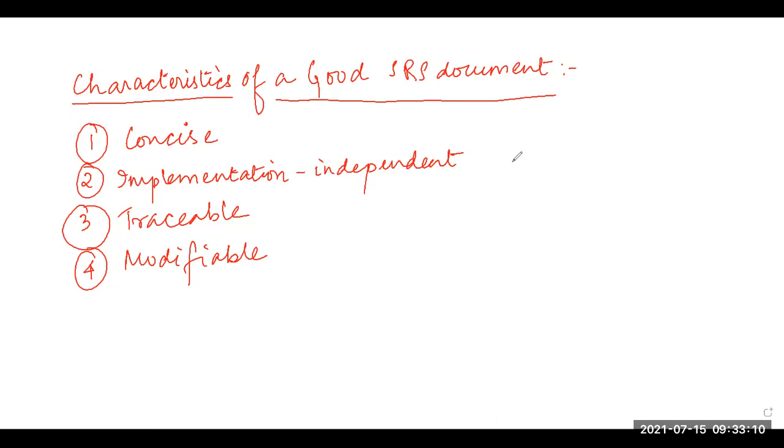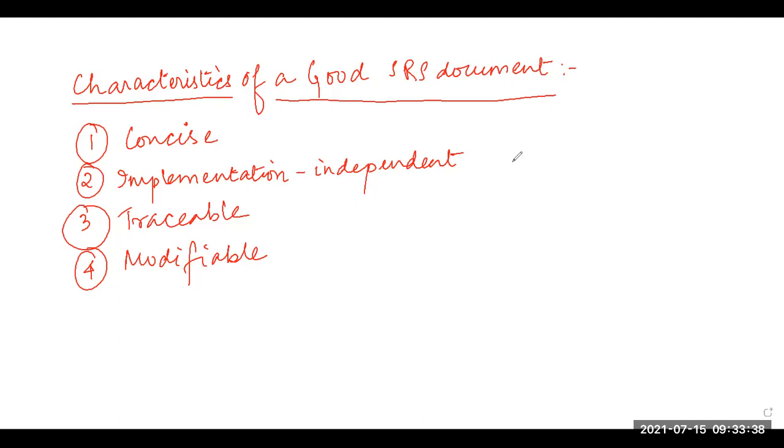It should not be a very rigid thing. There should be scope for later alterations or inclusions of several demands from the customer. It may happen that for 2 years they are not demanding anything, but after 3 years the customer demands that some changes need to be done or some new features need to be incorporated. It may happen, right? So for this, an SRS document should be well structured.